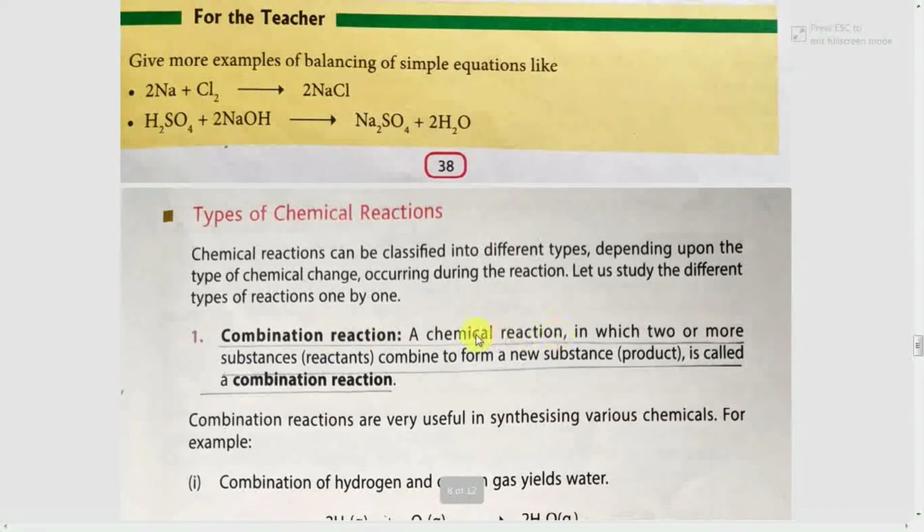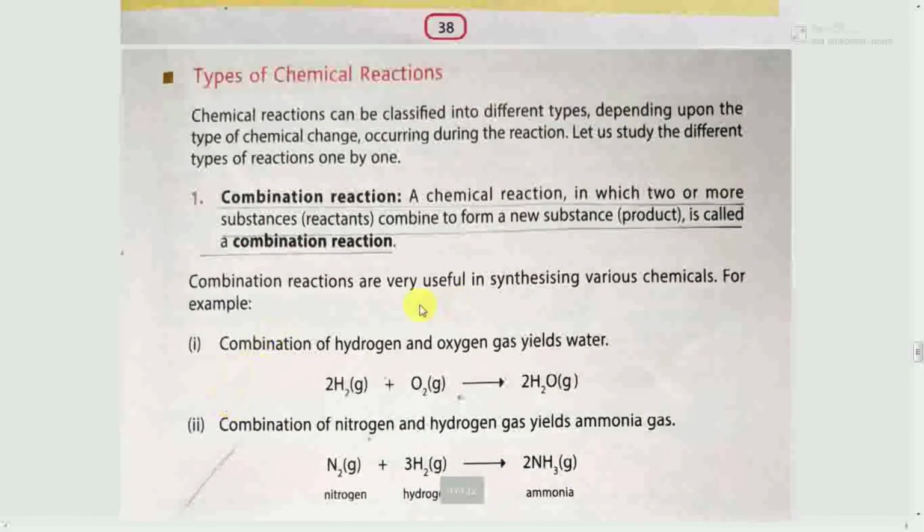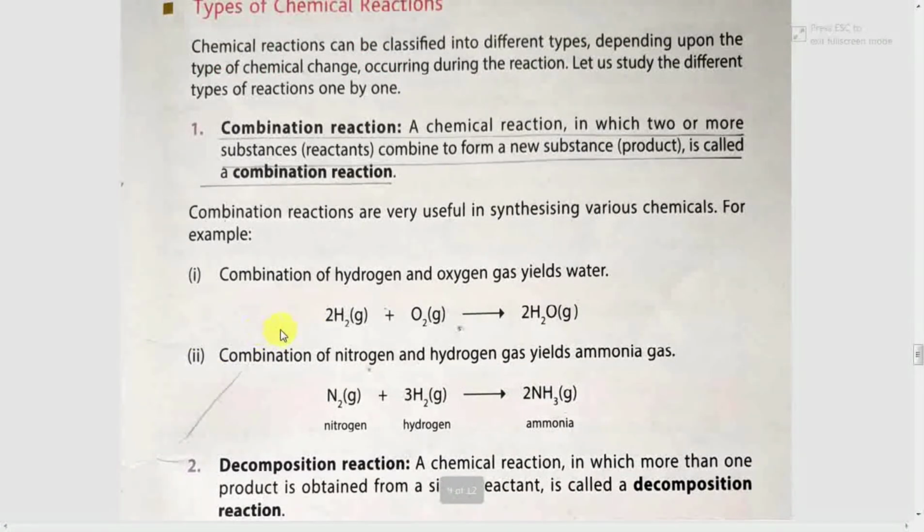What is combination reaction? A chemical reaction in which two or more substances, reactants, combine to form a new substance, product, is called a combination reaction. Combination reactions are very useful in synthesizing various chemicals. For example, first one is combination of hydrogen and oxygen gas yields water. Second, the combination of nitrogen and hydrogen gas yields ammonia gas. Just you can see.